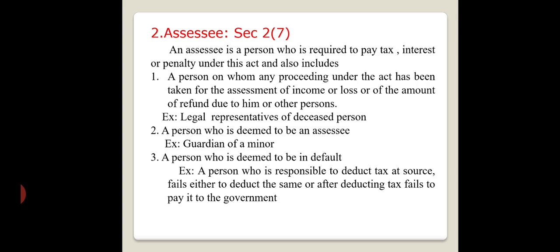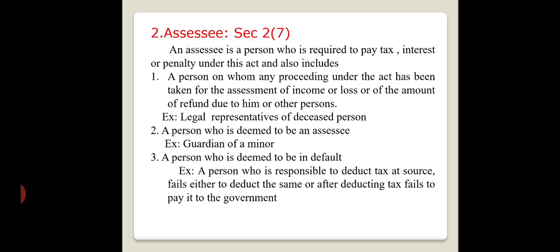Then a person who is deemed to be in default, a person who is responsible to deduct tax at source. If the person responsible for TDS fails either to deduct the same, or after deducting the tax fails to pay it to the government. Suppose here you are responsible to deduct the tax at source.